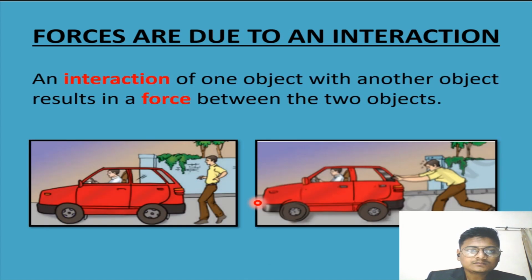An interaction of one object with another object results in a force between the two objects. So if there is a force, there must be two objects over there. One will be pushing something and one will be receiving that force. Then only can force happen. Students, you have to remember, a force is there only when there are two objects, and force results between two objects.